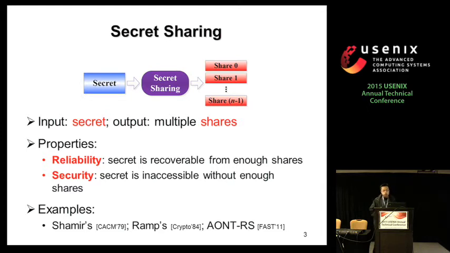In general, secret sharing has much higher redundancy overhead compared to erasure coding, which gives reliability without security. But a recent approach, the all-or-nothing RS approach, shows that we can reduce the redundancy of secret sharing to slightly higher than that of erasure coding, while we can still maintain the security in the computational sense. So we believe that secret sharing still has its practical value.